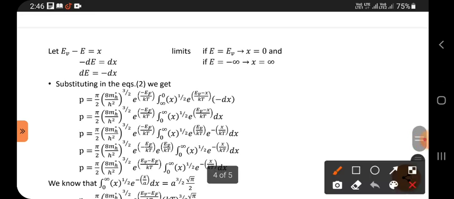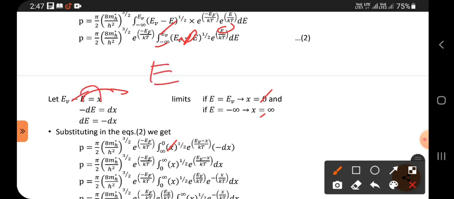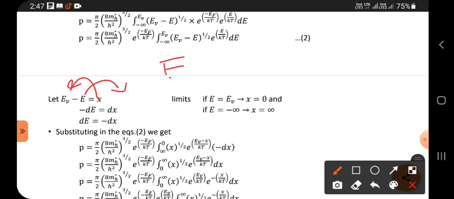And here, observe: in the place of minus infinity, plus infinity, and in the place of Ev, 0. In the place of this bracket, x is substituted here. And in the place of ε, from this what we can write: ε is minus, bring it outside, and x is this side, Ev.